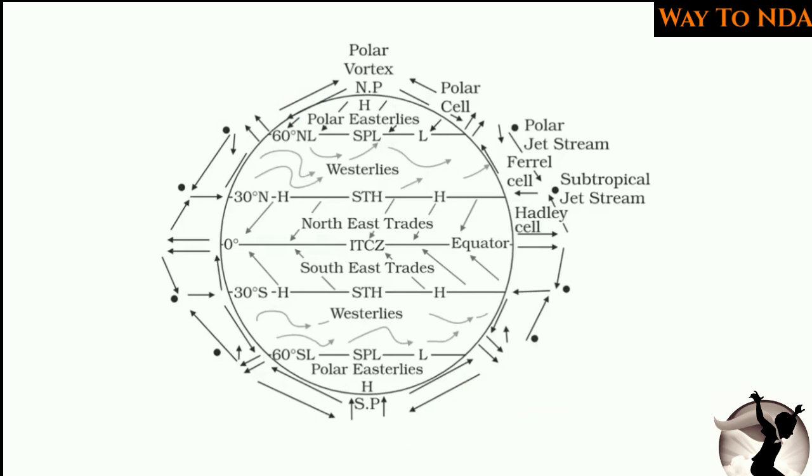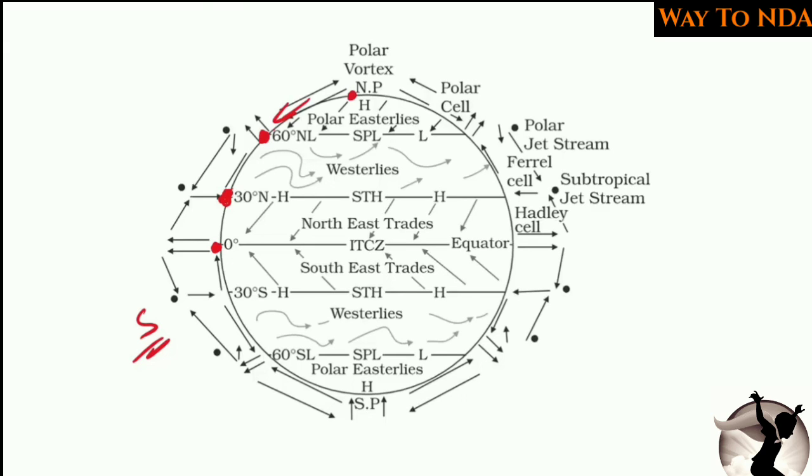So here is the representation. These are the northeast trade winds blowing from 30° north towards the equator, and the westerlies flowing from 30° north towards the 60° north latitude, and the polar easterlies blowing from the poles to the 60° north latitude. The same thing happens in the southern hemisphere also. So this is all about the weather system, the winds which are blowing.